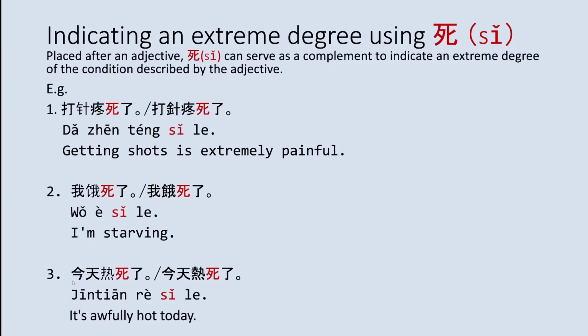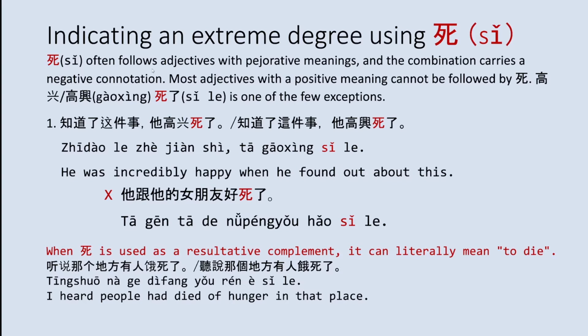For example 3, you say 今天热死了. It is awfully hot today. If you just said 今天热, then you're saying today is hot, but the 死 adds the awfully into the English translation. 死 often follows adjectives with pejorative meanings, which are negative meanings, and the combination carries a negative connotation. Most adjectives with a positive meaning cannot be followed by 死.